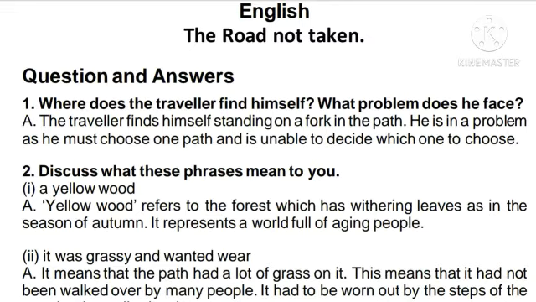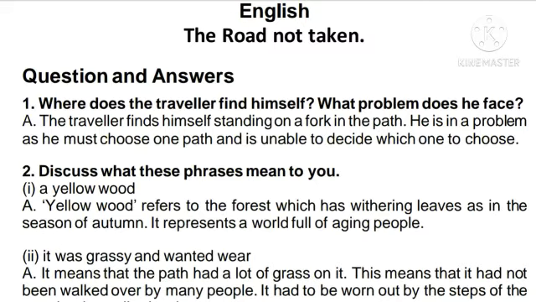So in the last class we saw the poem The Road Not Taken. We just had a revision of it, and in today's class we'll discuss some questions and answers regarding the poem The Road Not Taken, written by Robert Frost. So without much introduction we shall enter into the revision part.